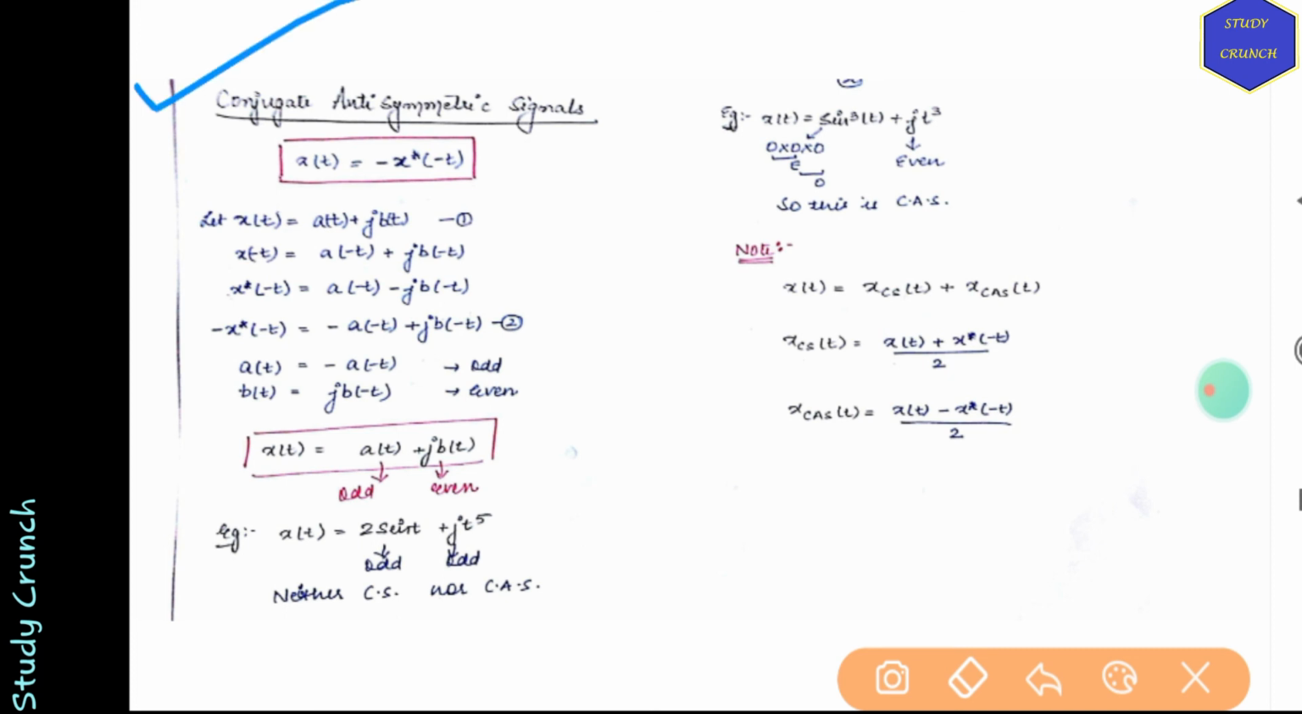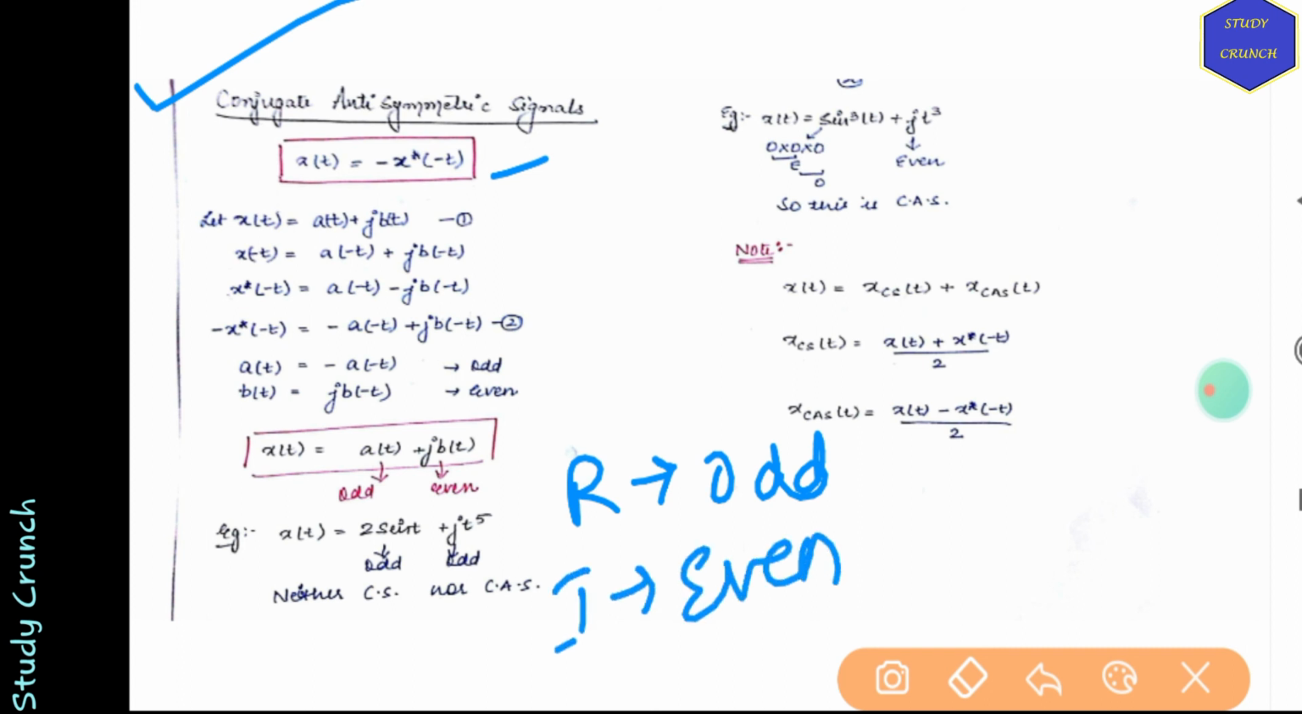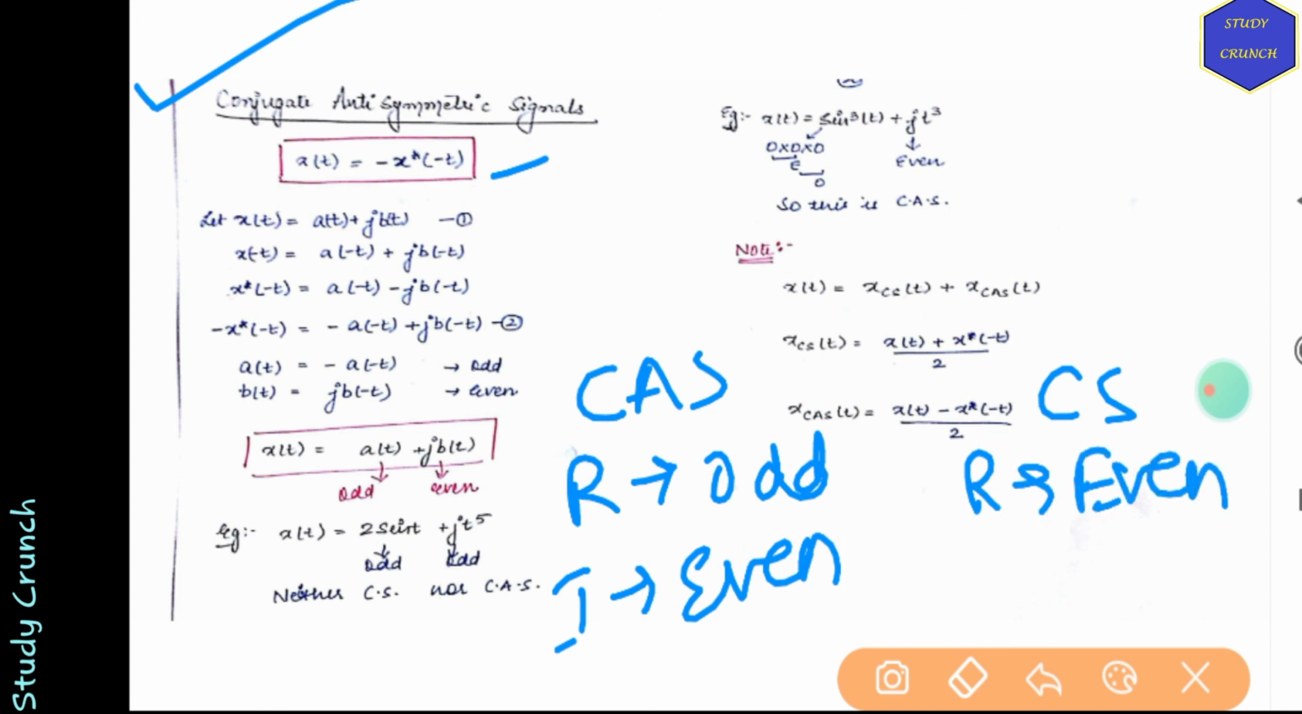Moving on to conjugate antisymmetric. If we have x(t) equal to minus x conjugate of minus t, if we have the negative equal, that is if we have real as odd and imaginary as even, then it is conjugate antisymmetric, whereas if real is even and imaginary is odd, then we have a conjugate symmetric signal. This you have to remember.